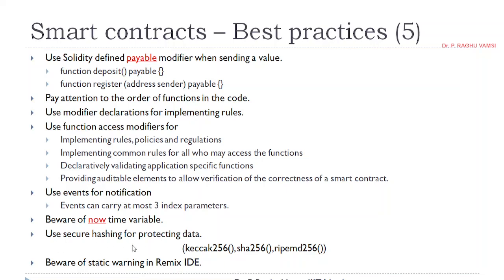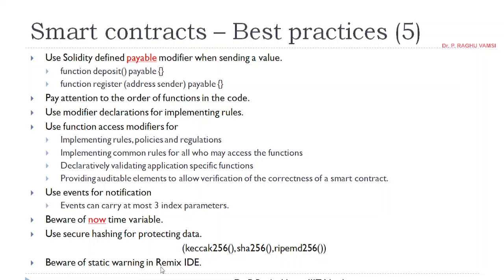Use secure hashing for protecting data. You may use the default functions like keccak256. This is one algorithm. SHA-256, RIPEMD, these are the various default algorithms where you can get the hashing of the protected data. You may use whatever function you want for protecting the data.